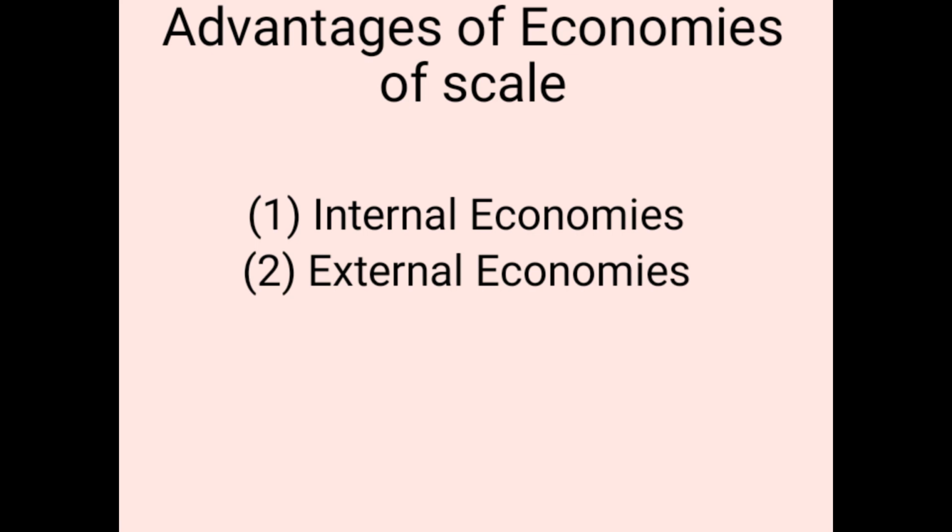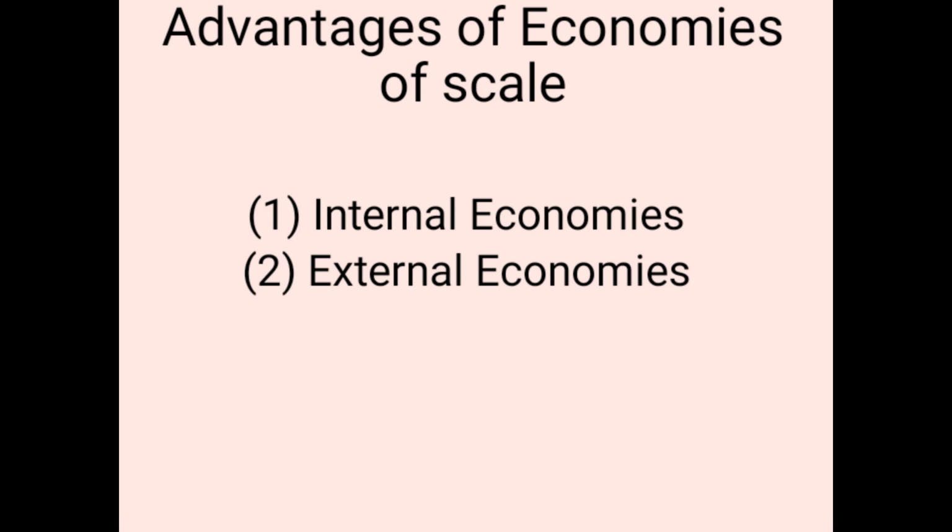Thus, when a firm grows in scale and production on a large scale takes place, both internal and external economies come into existence. As a result, the law of increasing returns takes place in the process of production.